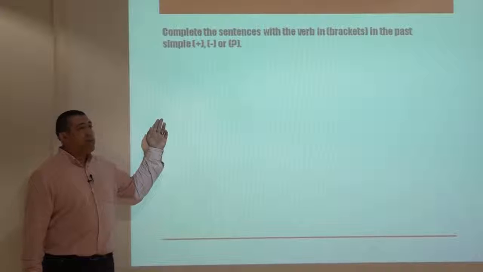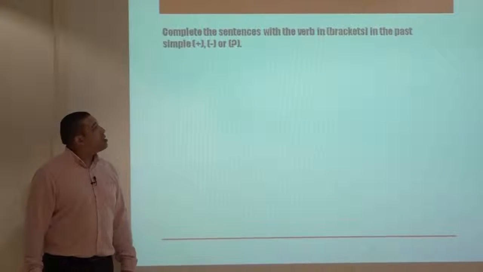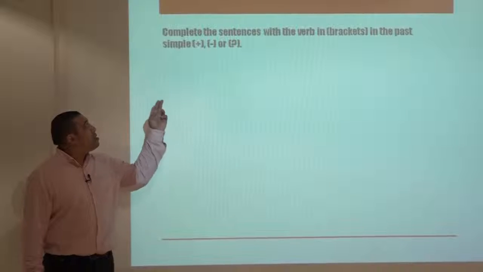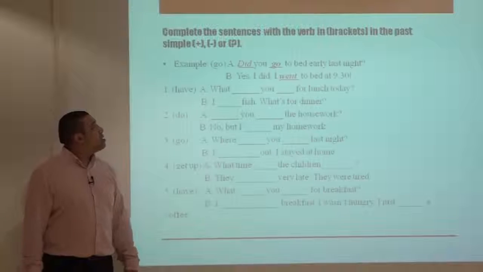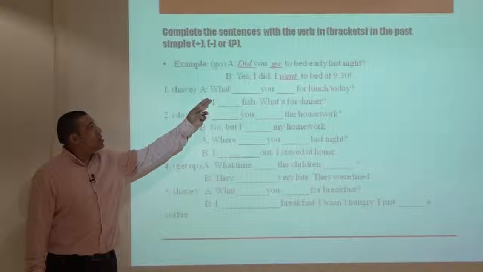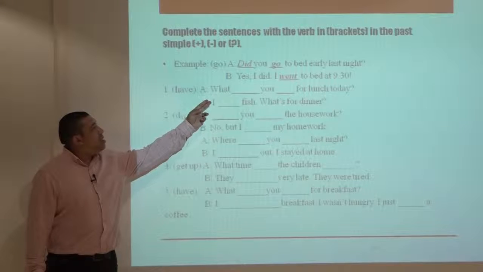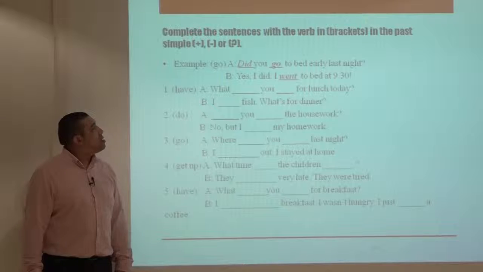Let's do more practice. Complete the sentences with the verb in brackets in the past simple, positive, negative, or question forms. For example, did you go to bed early last night? Yes, I did. I went to bed at 9:30.